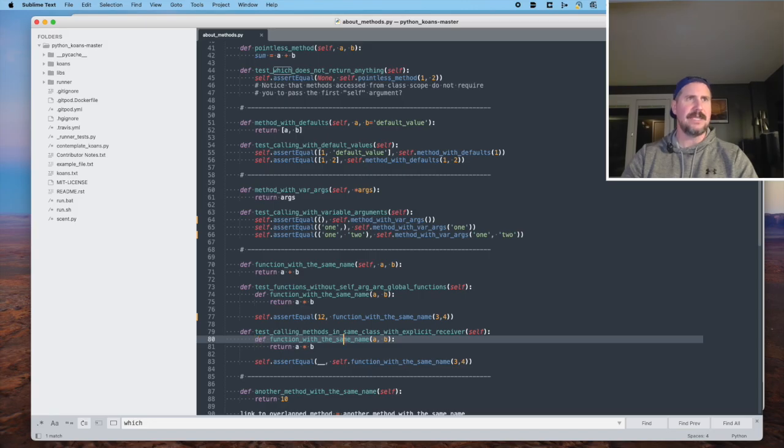It takes A and B. It does not have the self argument passed in, and it returns A times B. Test calling methods in the same class with an explicit receiver. So we have assert equal self function with the same name 3, 4. I think this must be also 12.